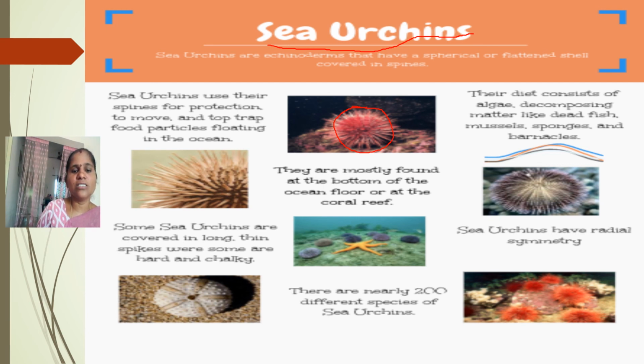Some sea urchins are covered in long thin spines. Some are hard and very chalky. There are about 200 different types of sea urchins. See, here we can find one in blue color, one in ash color.